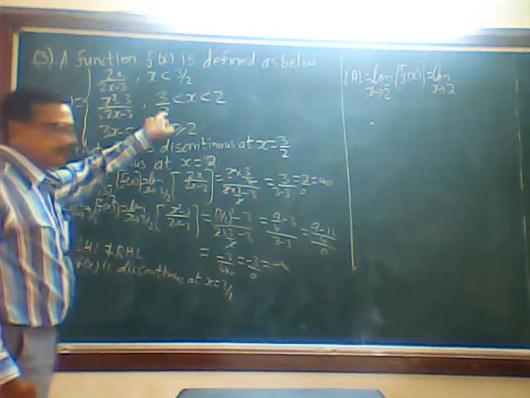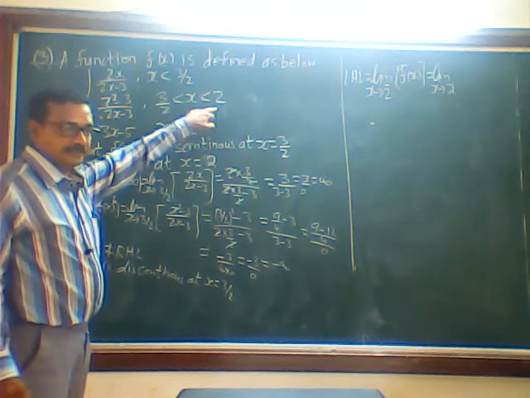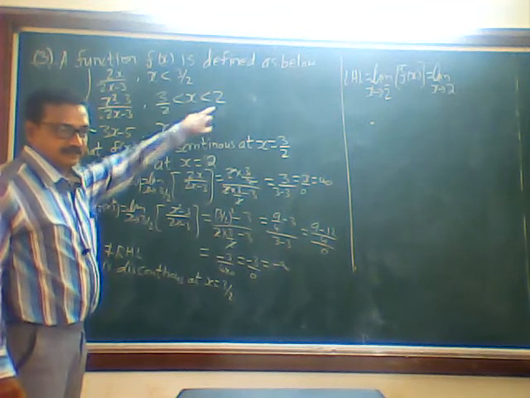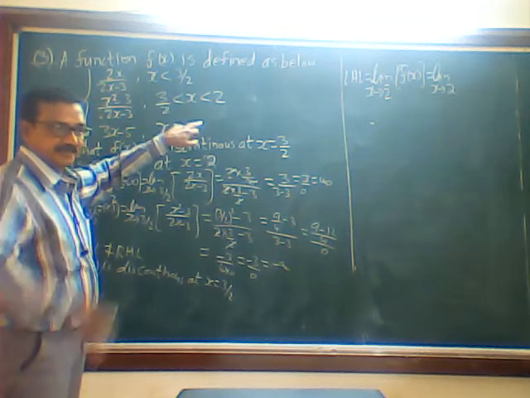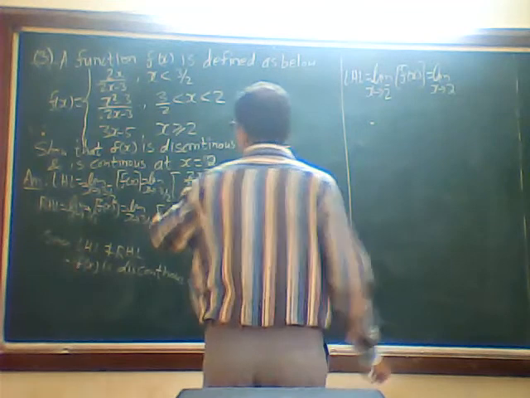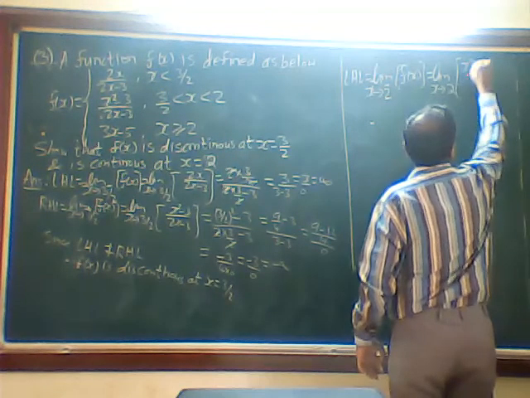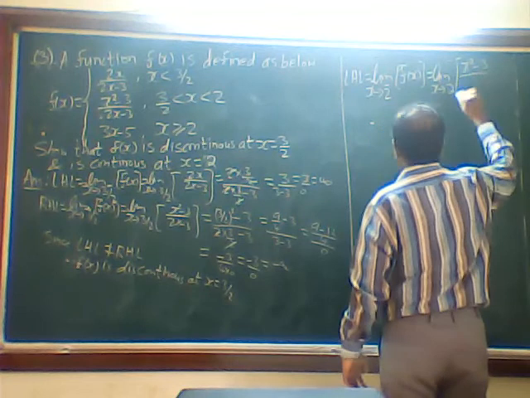Here x is greater than 3 by 2, less than 2, and here it is greater than 2. Less than 2 means automatically this will become LHS. Greater than means you are on the right hand side, RHS. Got it? So, what will be f of x? This one. x square minus 3 divided by 2x minus 3.